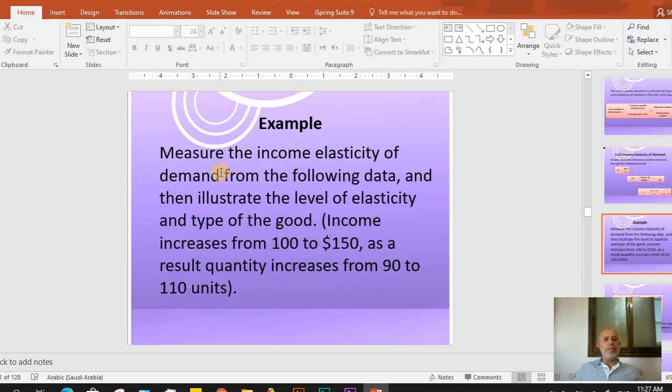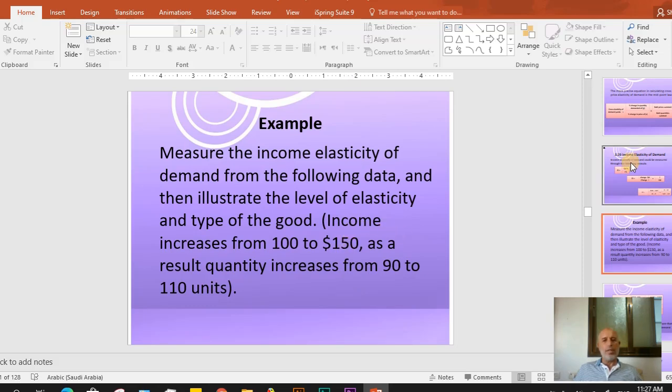Here an example to measure income elasticity of demand from the following data and then illustrate the level of elasticity and type of good. Income increase from 100 to 150 as a result of quantity increase from 90 to 110. So income increase from 100 to $150, and as a result the quantity demanded increase from 90 to 110 unit. So how much the elasticity of income?